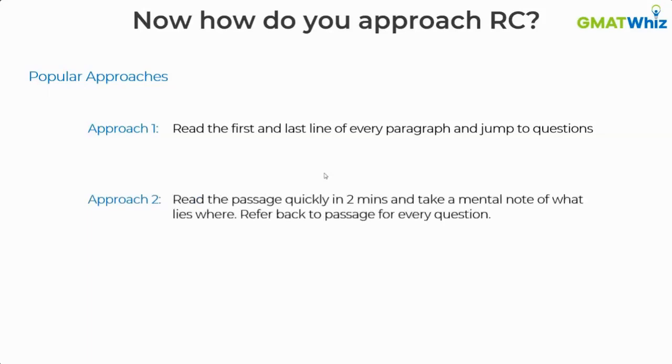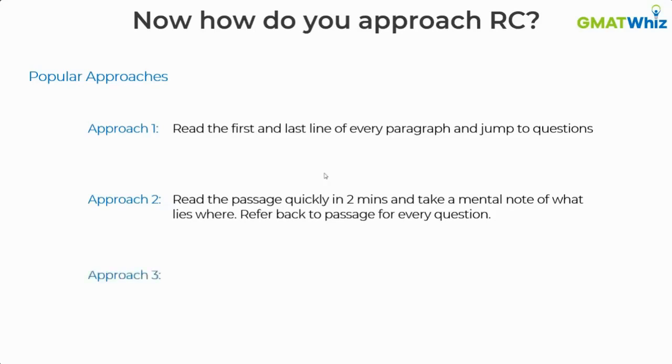Second approach: read the passage quickly in 2 minutes, as quickly as you can, maybe 2.5 minutes maximum, and treat it like a map. Take a mental note of what lies where, and then refer back to the passage for every single question. You can't spend a lot of time on the passage. That's the second popular approach that exists.